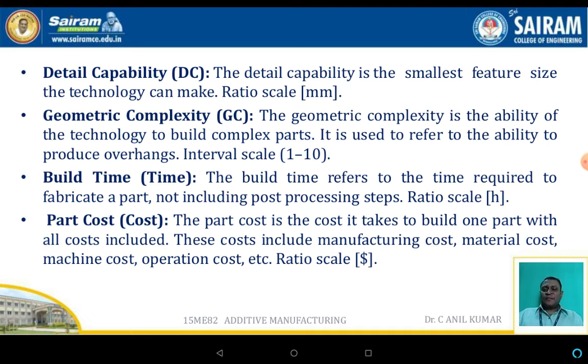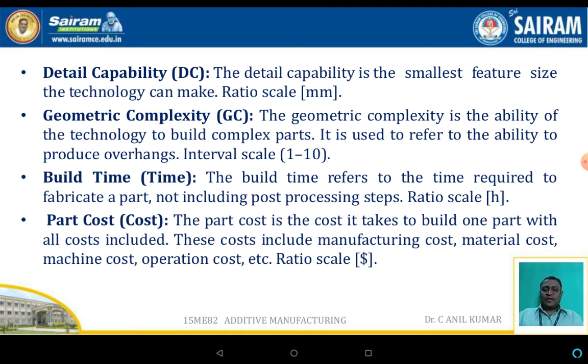Detail capacity. The detail capacity is the smallest feature size the technology can make. Geometric complexity. The geometric complexity is the ability of the technology to build complex parts. It is used to refer to the ability to produce overhangs. Build time. The build time refers to the time required to fabricate the part, not including the post-processing step.